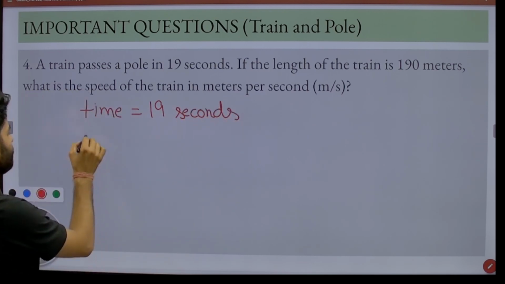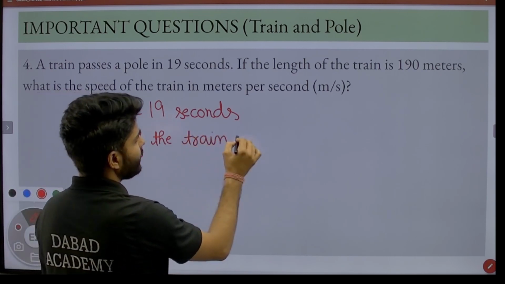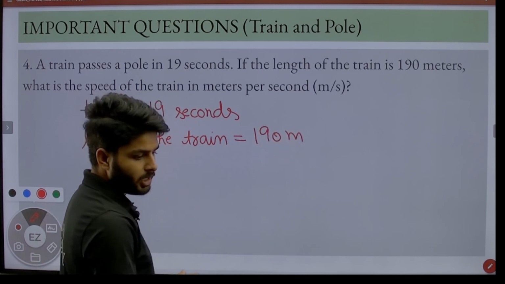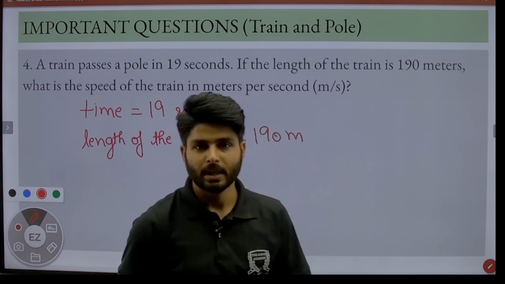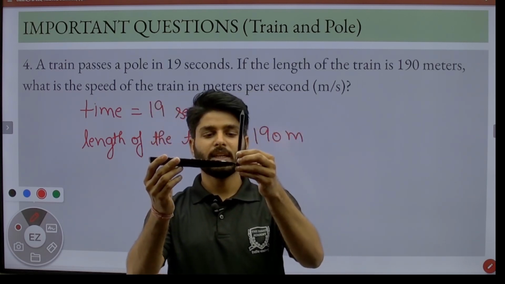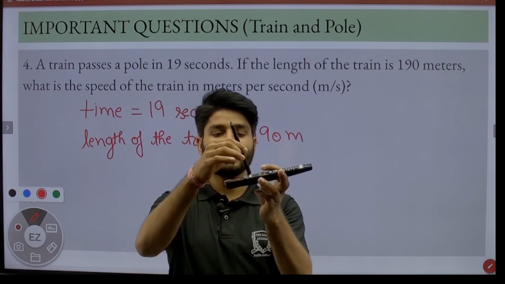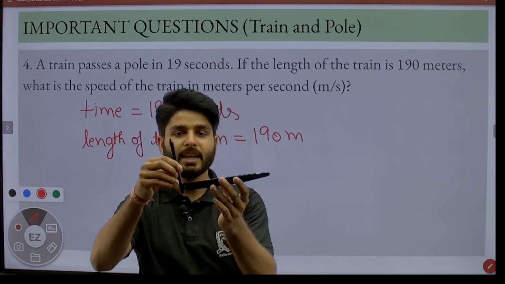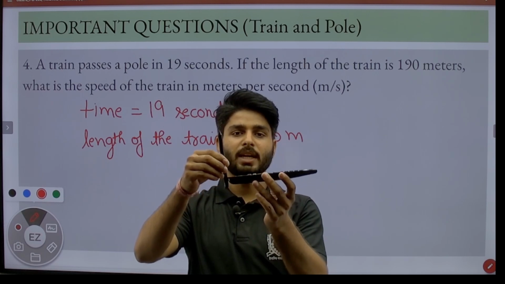Then we have the length of the train, that is equal to 190 meter, and we have to find the speed. Let me give an example. Let's suppose this is the pole and this is the train. If this train started from this point, has it crossed? No. At this point the train is still crossing, and at this point the train has crossed the pole. So we can clearly see the distance traveled by the train is equal to the length of the train.